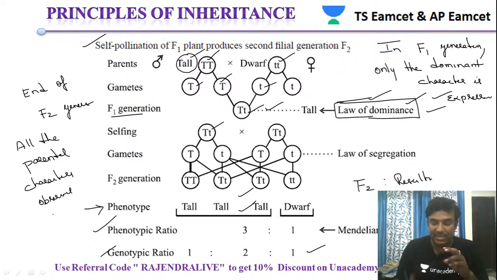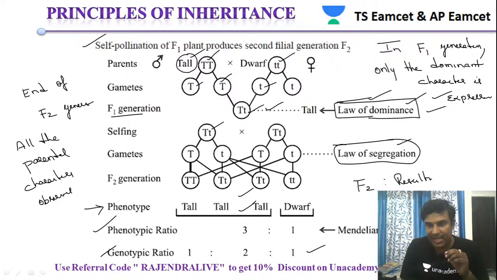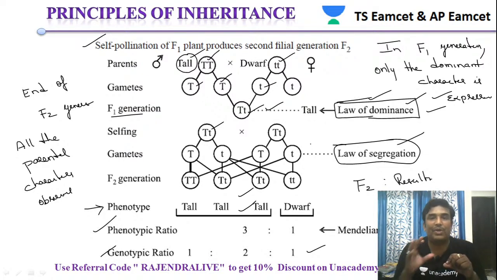We should remember that the law of segregation is the segregation of the gametes. The law of segregation and the law of dominance, both laws proposed by Mendel, are based upon the results obtained in the monohybrid cross.